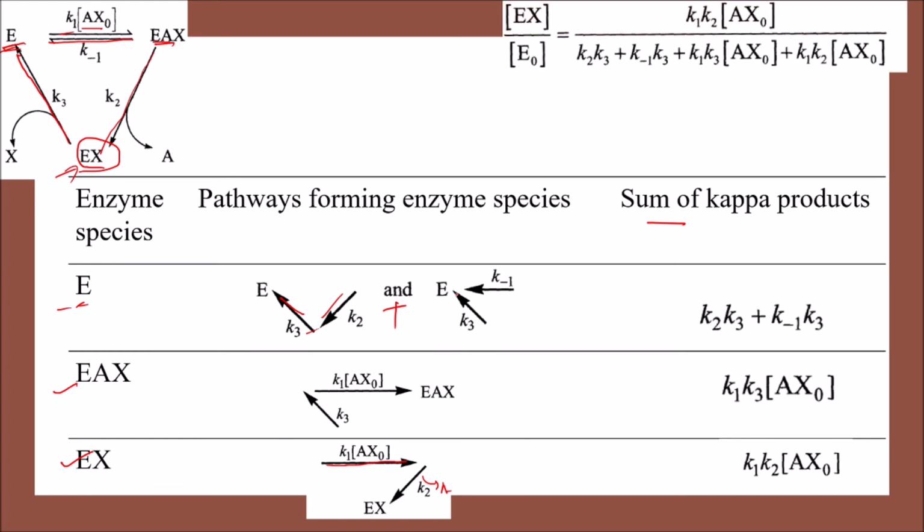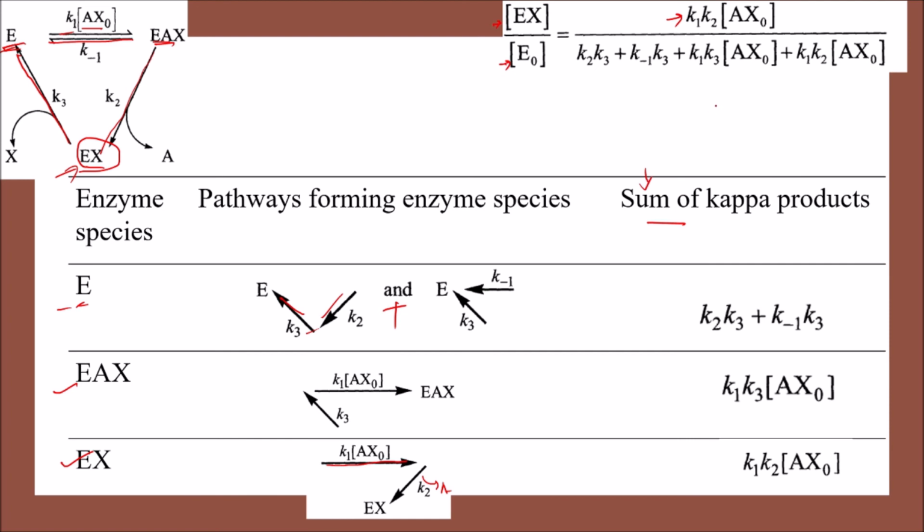Now, as we have done previously, for the particular enzyme species, we take the sum of the kappa product for that species divided by the total sum of the kappa product.